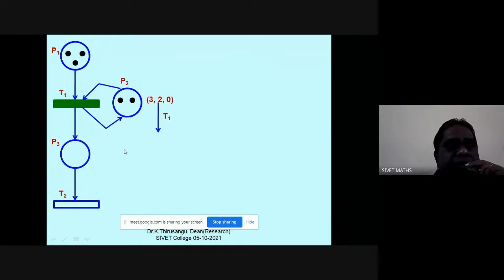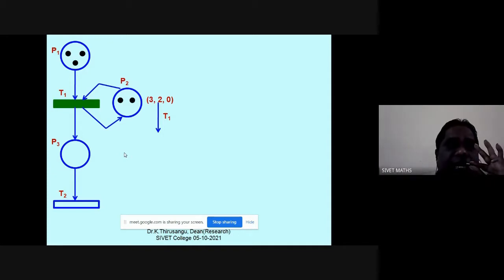So under this marking, T1 is enabled. That is the green side. Once it is enabled, what will happen? It will take 1 token from P1 and 1 token from P2. Okay, fine. What about the remaining tokens there? Once 1 token is taken out from P1, 2 more tokens will be there. Once 1 token is taken out from P2, there is 1 remaining token. That is the position.